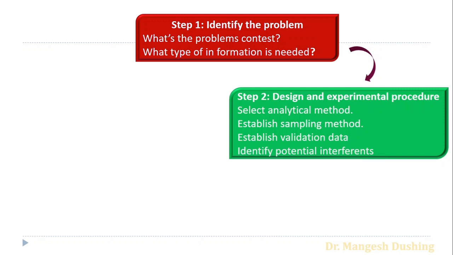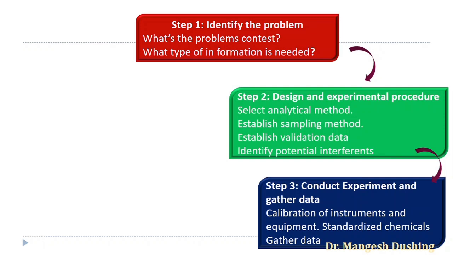Identify the potential interferent. Which interferents are present in the sample? We have to remove them because they interfere with the analysis of the sample. So we have to identify the potential interferent as well as remove it from the sample. This is the second step, that is, design an experimental procedure.